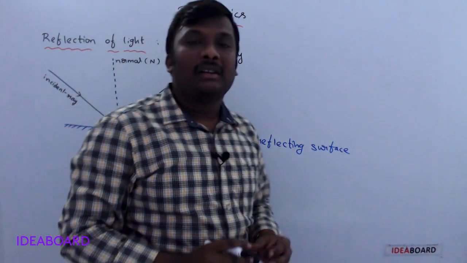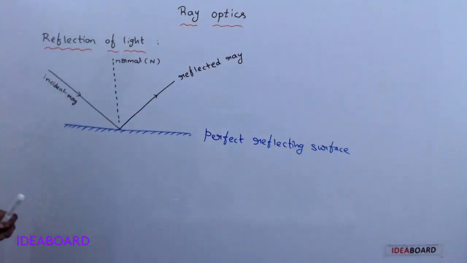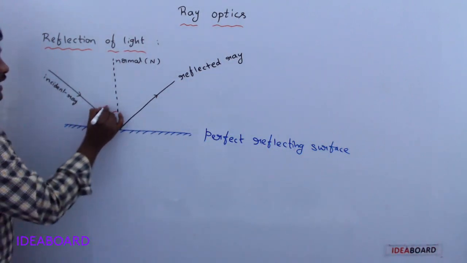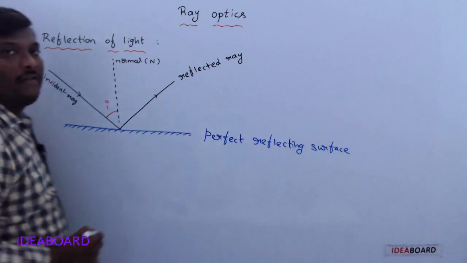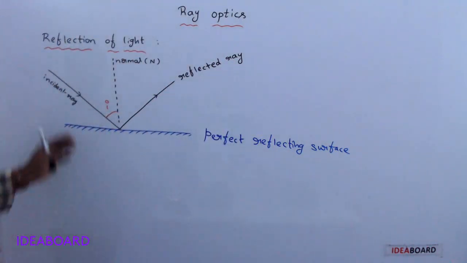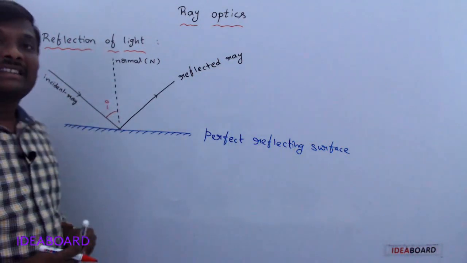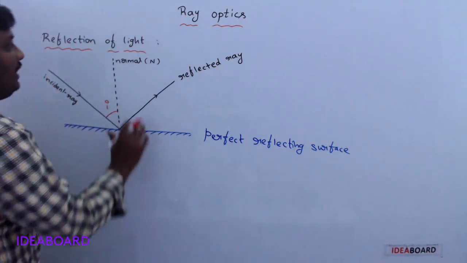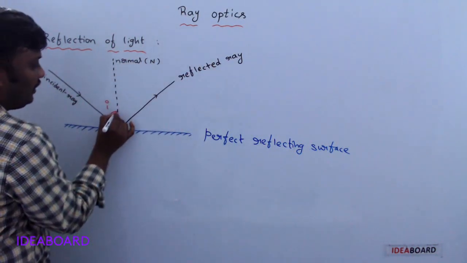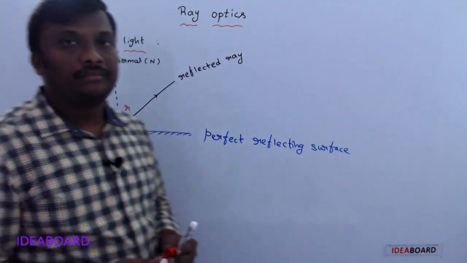Now you must remember some definitions here. The angle between the incident ray and normal is called the angle of incidence, I. The angle between the reflected ray and normal is called the angle of reflection.